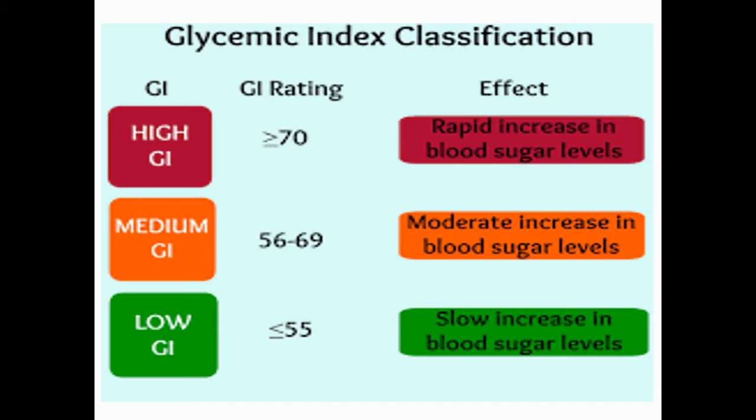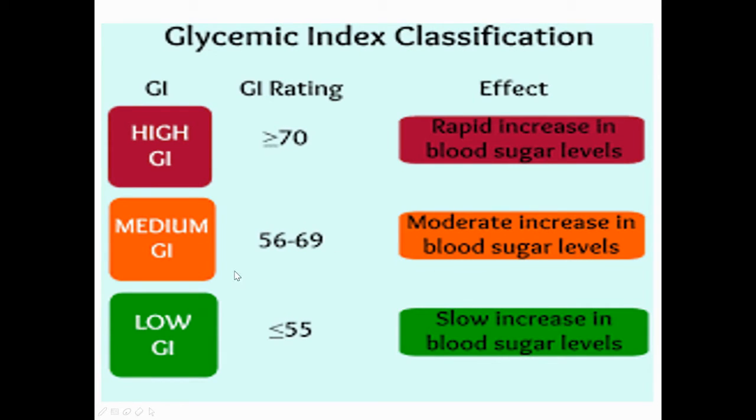If you're eating high glycemic foods, and the second one is a medium glycemic index. Medium glycemic index foods come under the range of 56 to 69. So what will be the effect? There will be a moderate increase in blood sugar levels.